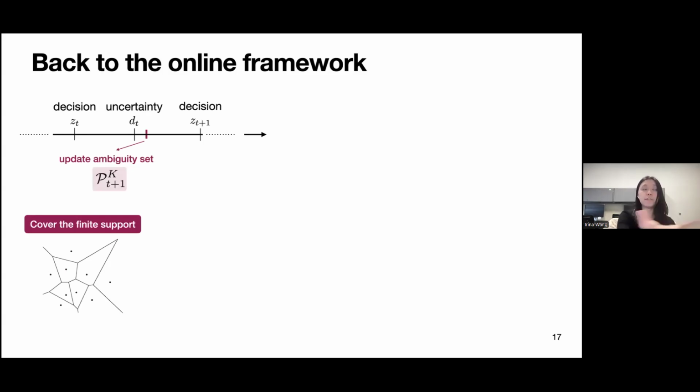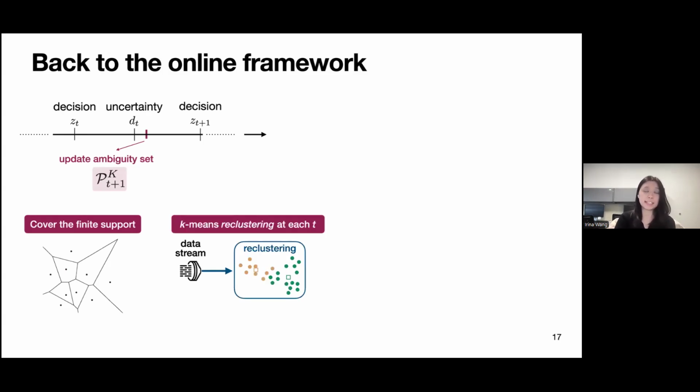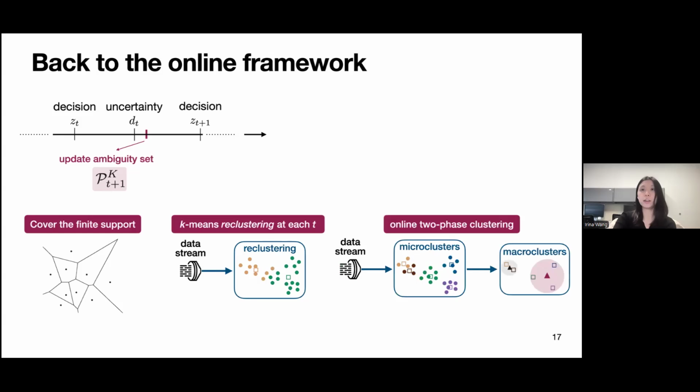If we have a finite support, then we can just partition the support and have the clustering be assigned based on this partitioning. Or we can do k-means reclustering at each time t, which requires keeping all the data points that we have in the memory. Or we can use other state-of-the-art machine learning clustering algorithms, where we have things like microclusters and macroclusters that reduce the memory requirement.